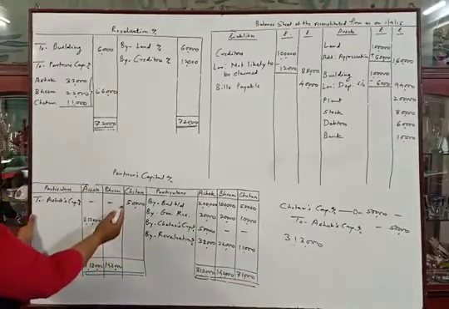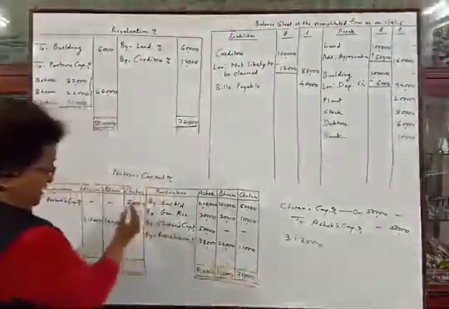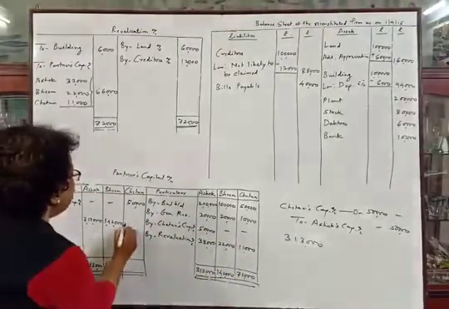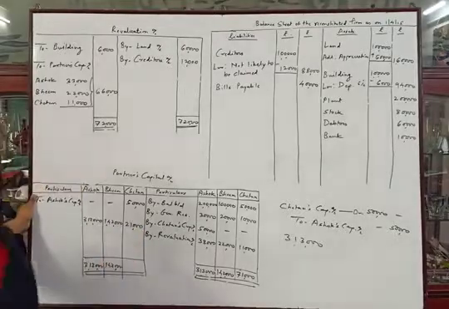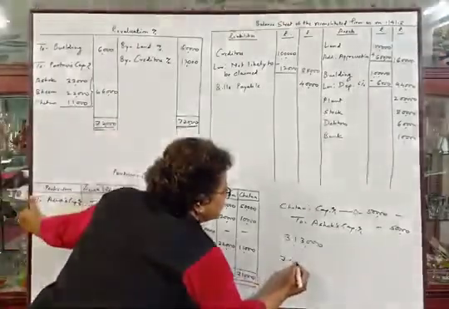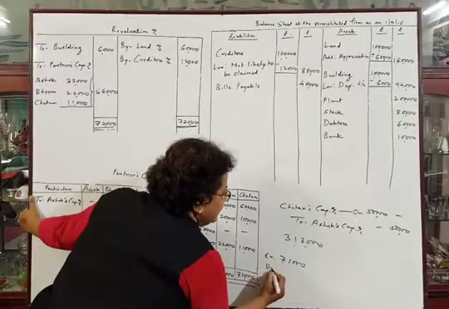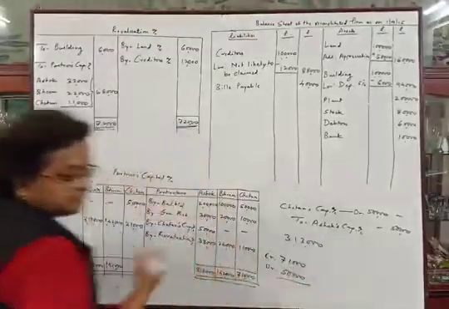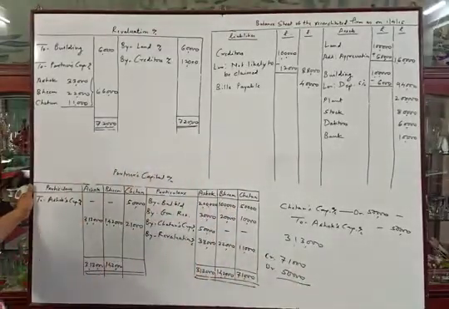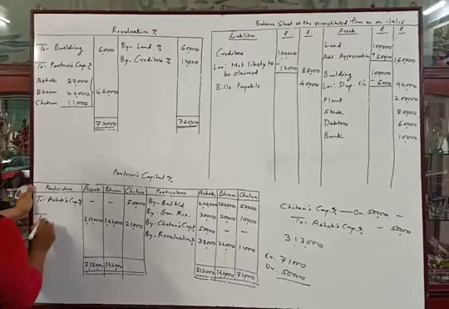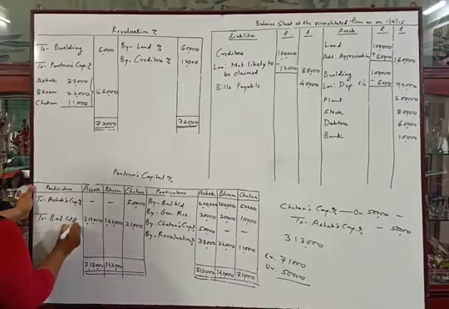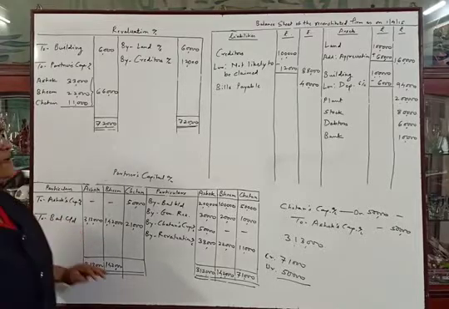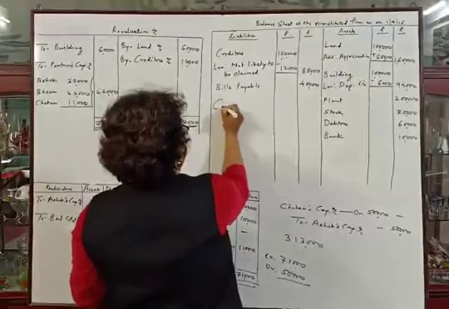We will deduct the debit total, that is rupees 50,000, from this. So the difference is 21,000. We will write down the difference, that is the balance, here, and the heading will be to balance carried down. Okay.